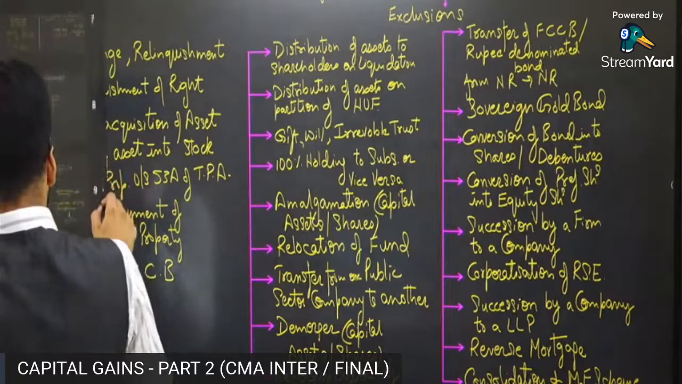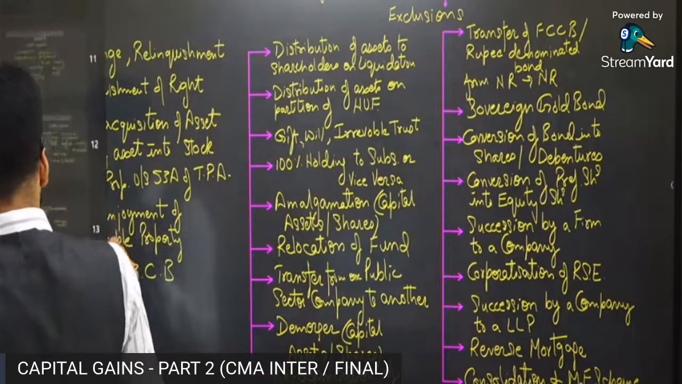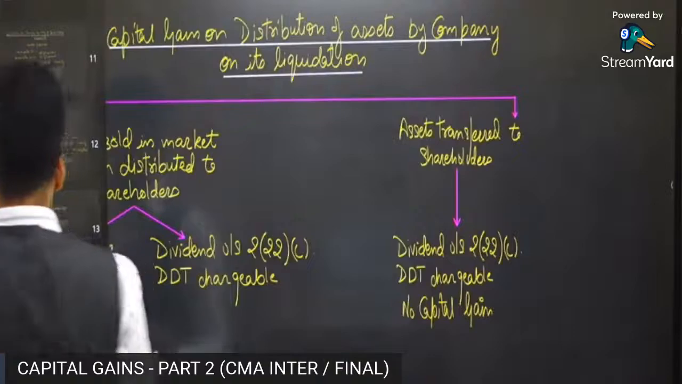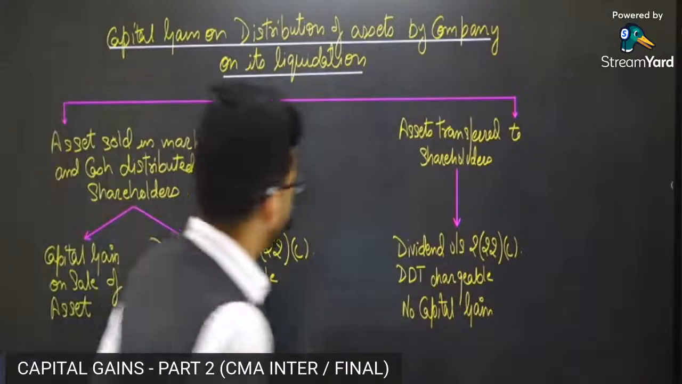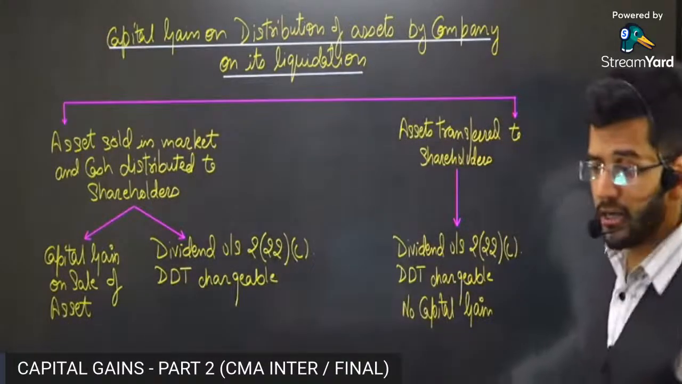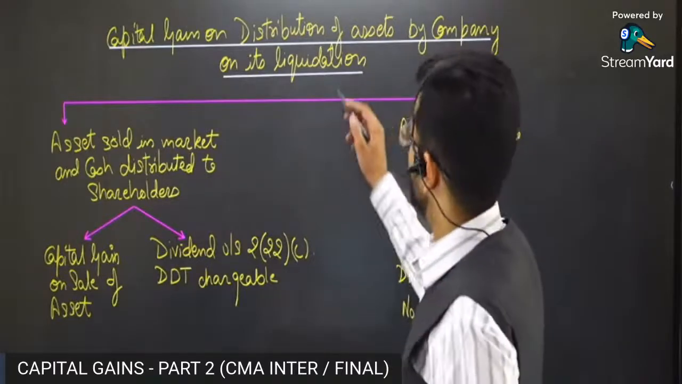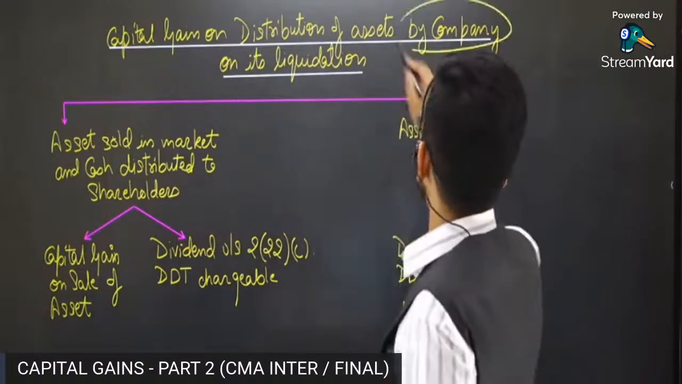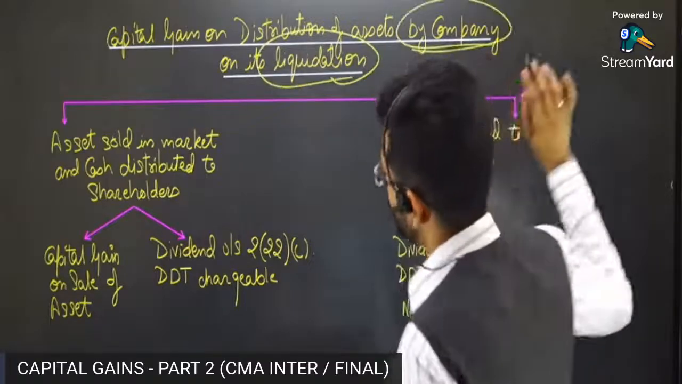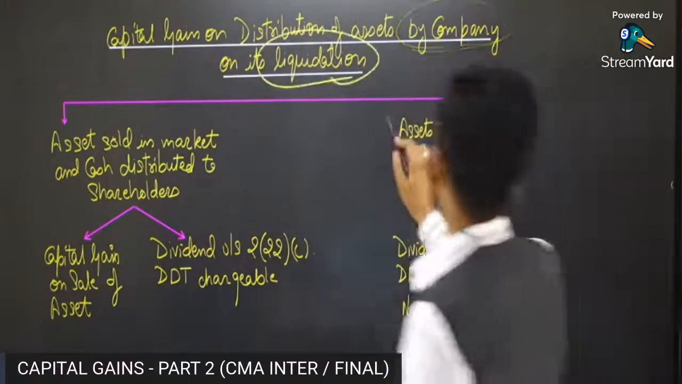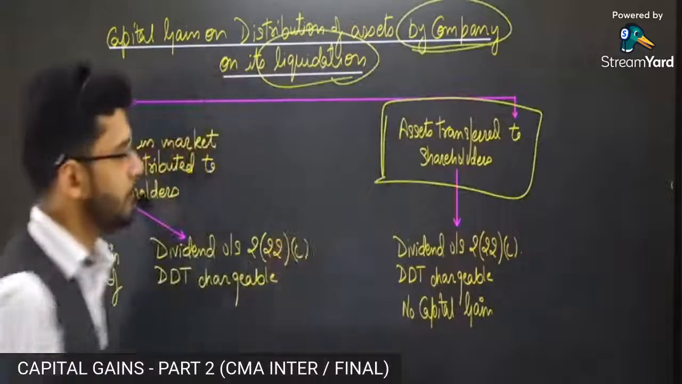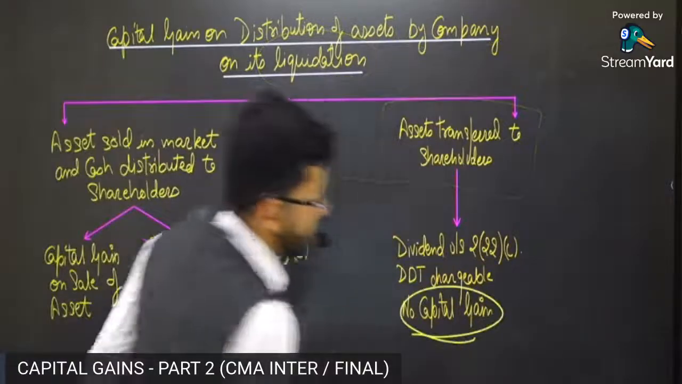All right, let's come back to our section. And here is the section. Capital gain on distribution of assets by a company on its liquidation. So if the company is transferring the assets on its liquidation to the shareholders, then what will happen? If the assets are transferred directly to the shareholders, then guys, no capital gain will accrue.